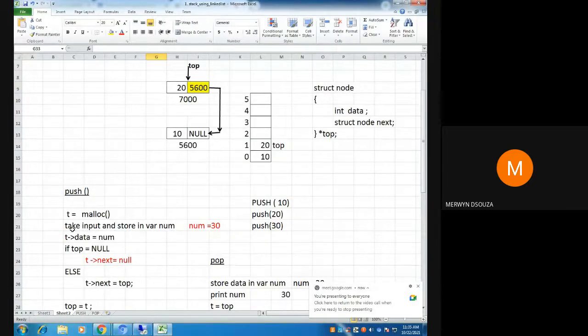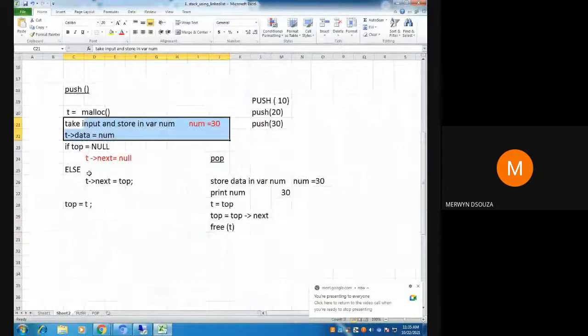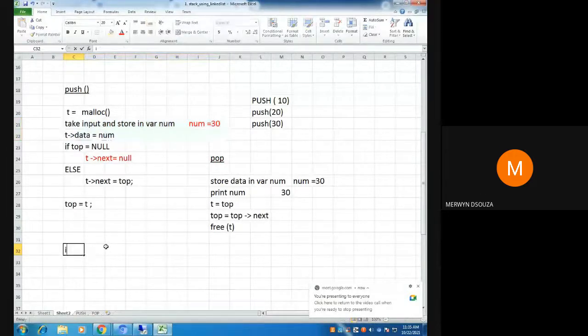When you are taking the input for data, for example in the code that I have discussed, you would first have to declare one variable, int num. Then you would say printf enter data, then scanf with %d and num, to take the input.